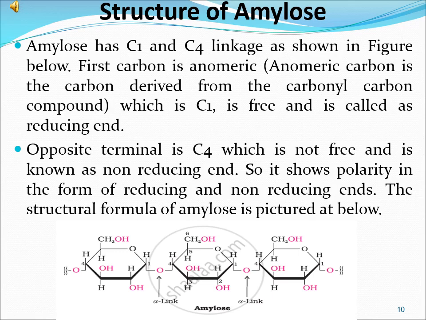The structural formula of amylose is pictured below, in which 1 carbon of one glucose unit combined with the 4 carbon of other units to produce alpha link, and the bond name is alpha 1,4 linkage or glycosidic bond.